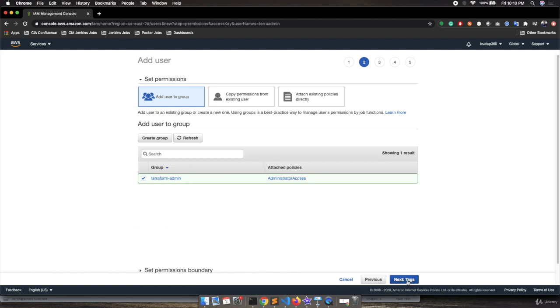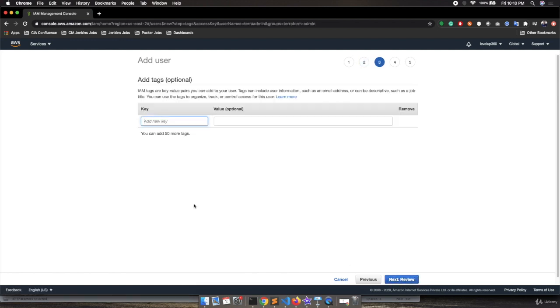Now click on next, which is the tags. This is optional. If you want, you can add a tag. So I'm putting a tag like purpose. It is always helpful to put a tag, and I'm putting Terraform admin. So this is the purpose of this user.